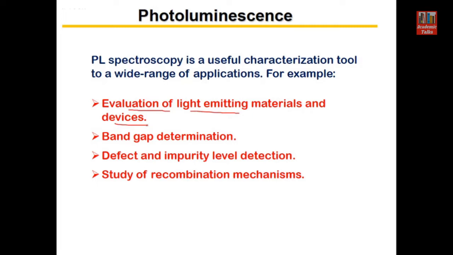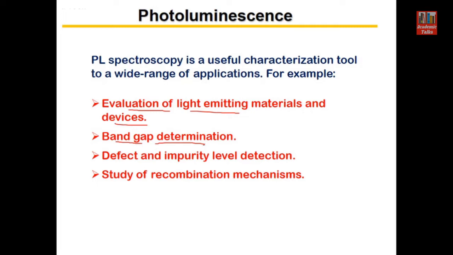It means this technique is useful for those materials which have the possibility of emitting light, right? Mostly in the case of direct band gap semiconductors it happens. This technique can also be used for band gap determination, because if the crystal quality is good, then the only recombination process that can happen in the material is band to band transition.